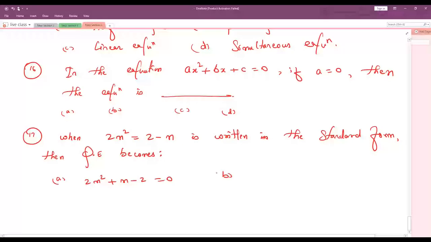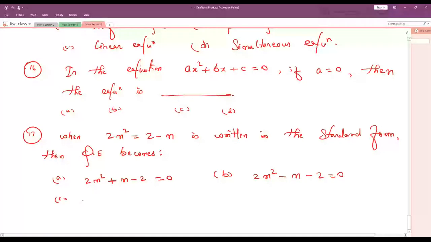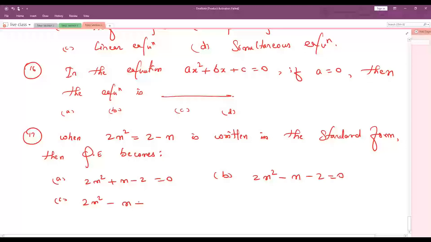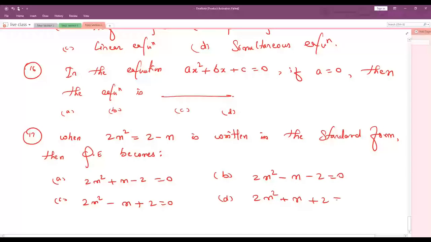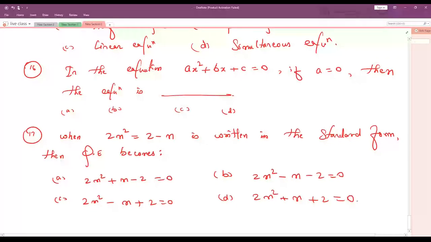Option B, 2m square minus m minus 2 is equals to 0. Option C, 2m square minus m plus 2 is equals to 0. Option D, 2m square plus m plus 2 is equals to 0.